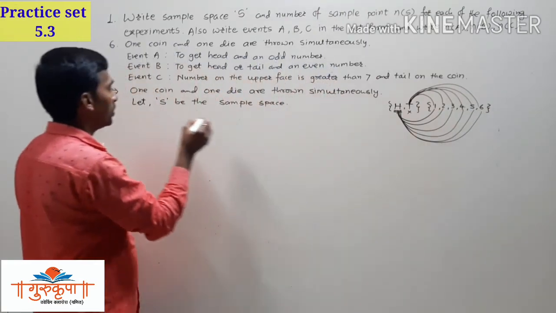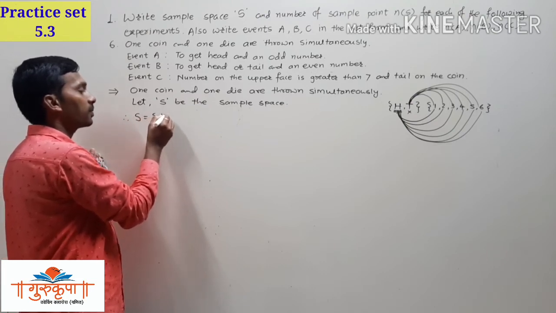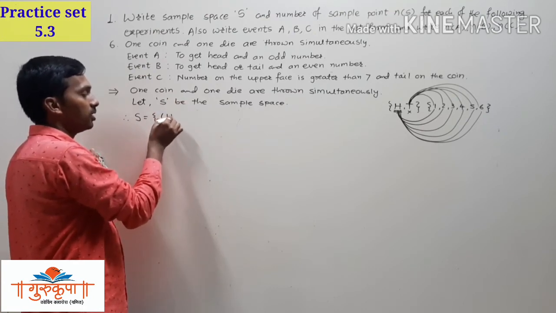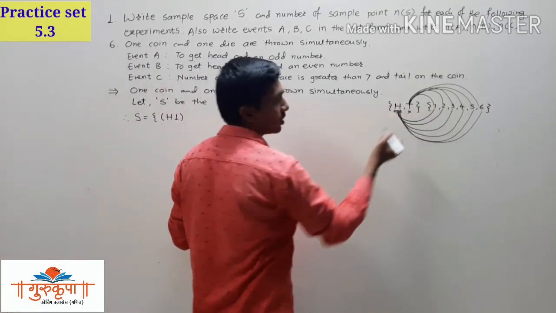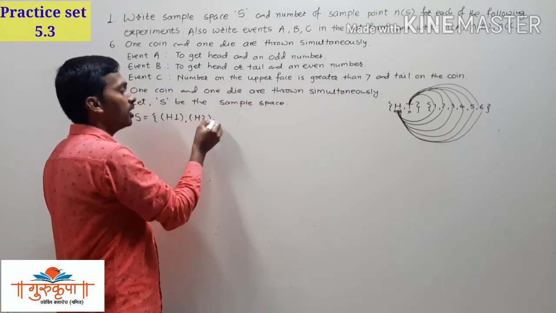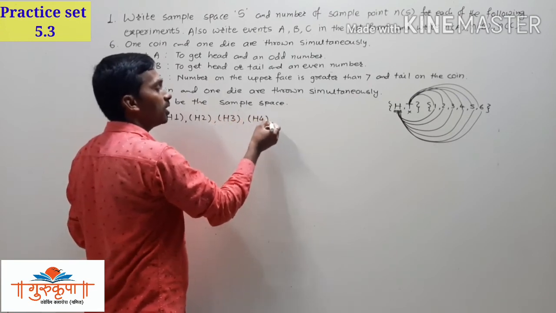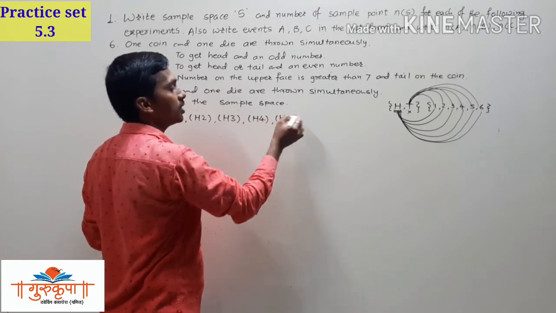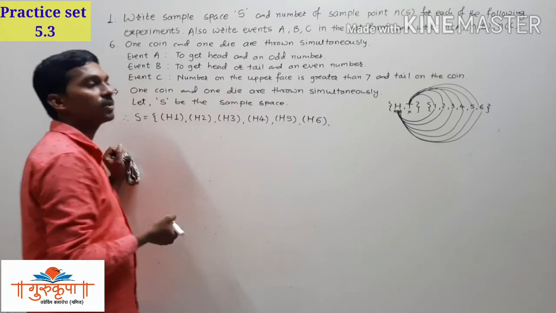So how will we get the sample space here? S is equal to, in curly brackets, first element head and 1, you can write it as H1. Head is compared with 1, so that is H1. Then head is compared with 2, with 3, with 4, with 5 and with 6. So head is compared with each and every number.